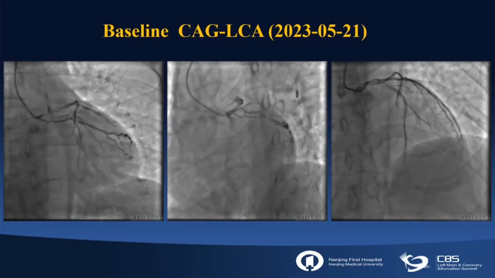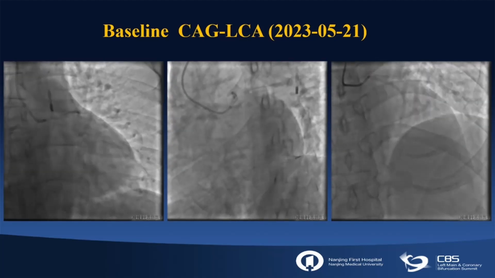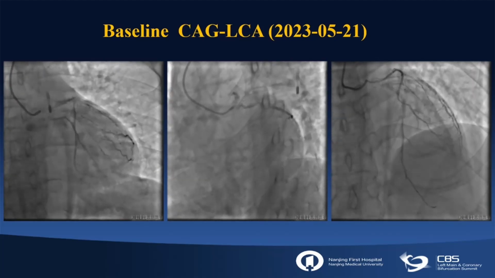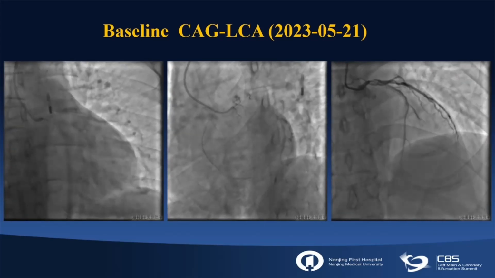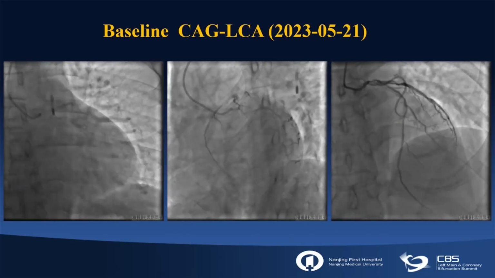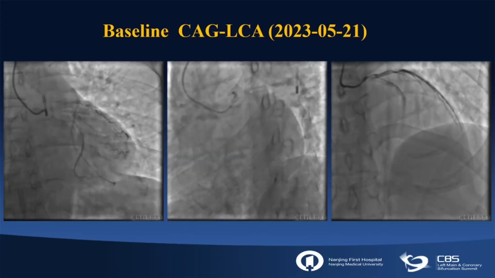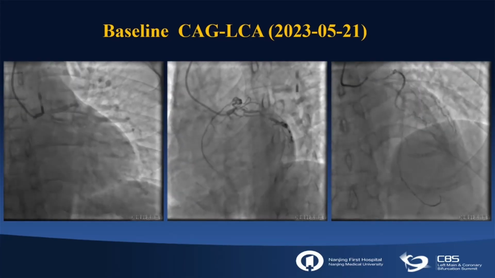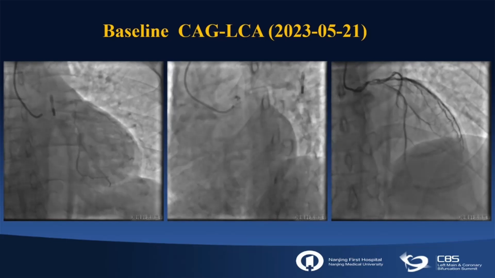From AP caudal view and spider view, we could find distal left main bifurcation, 90% stenosis in distal left main, LAD ostium, and left circumflex ostium. The lesion length of left circumflex is more than 10 millimeter, with moderate to severe calcification and angulation.